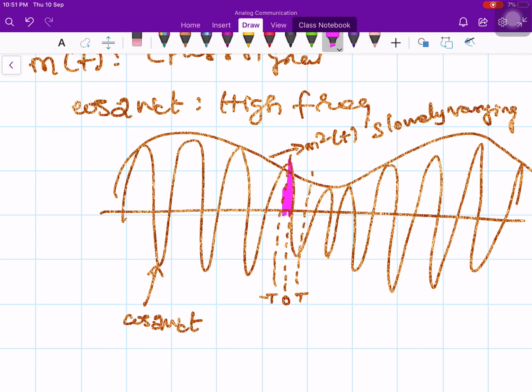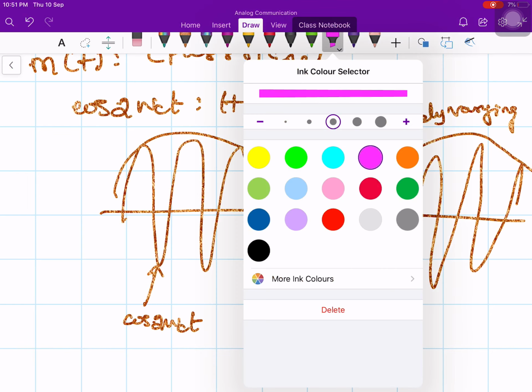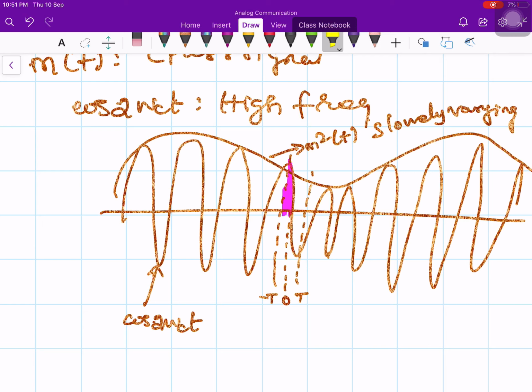Similarly, if you integrate over the next half cycle, this is my area. So both areas will cancel each other. If you integrate half cycle by half cycle of the carrier, then the area will be cancelled out. So over one cycle, you can assume m square of t is nearly constant. So this area is nearly constant. It is not changing. And here also this area is nearly constant.